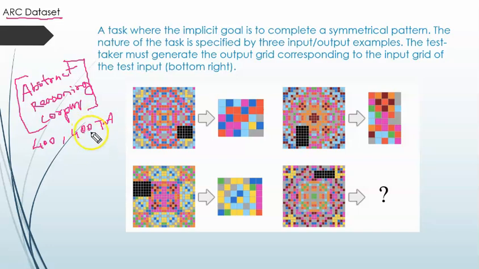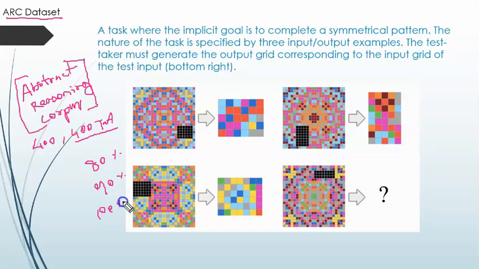A normal human can solve these tasks. Usually 80 to 90% of tasks can be solved by a normal human, and a superintelligence can solve 100%.